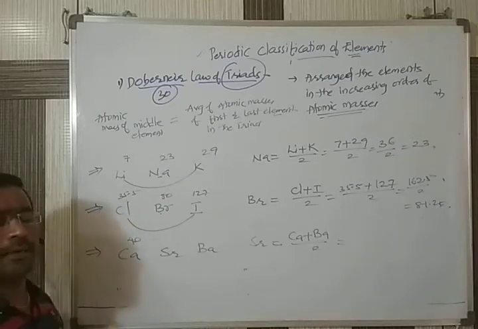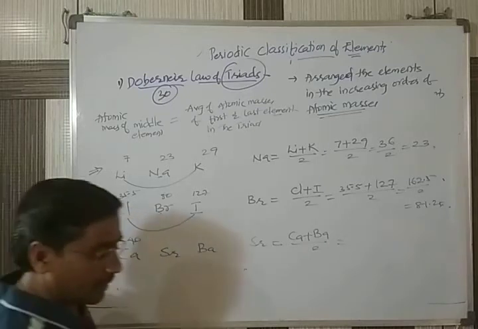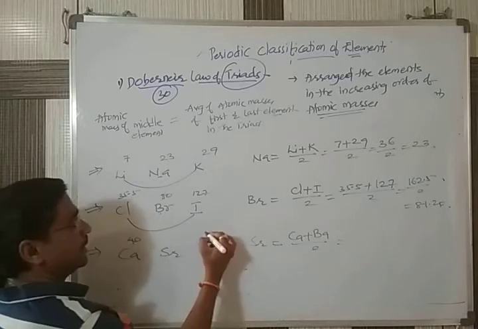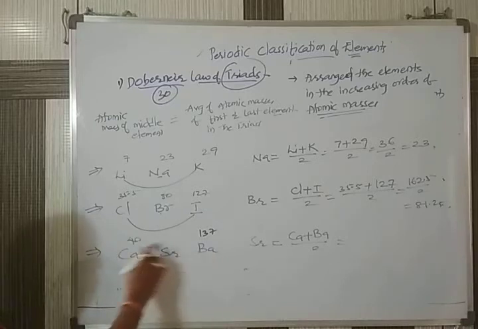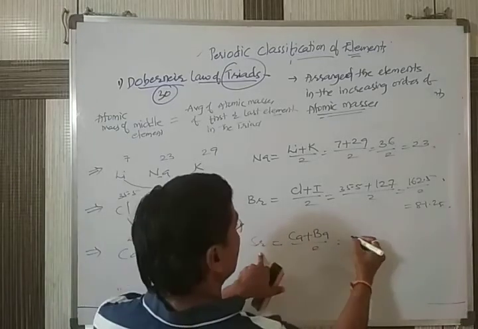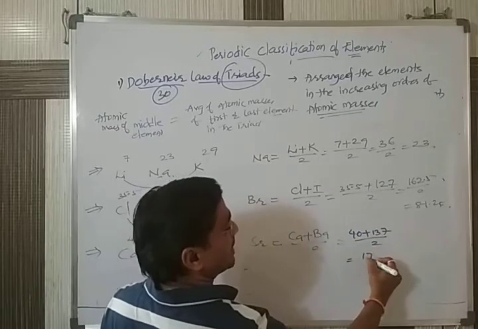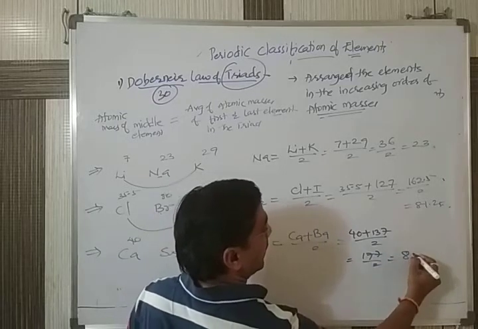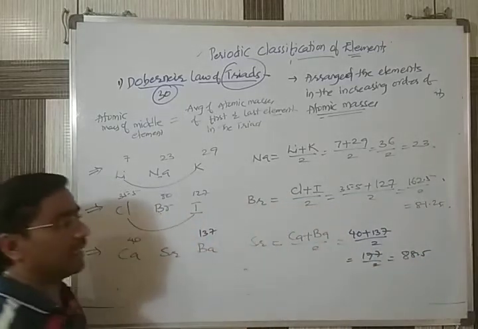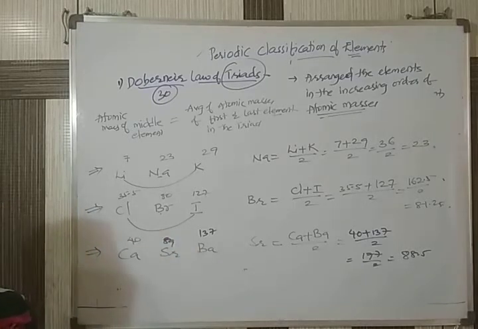Calcium, the main component of our bone, has an atomic mass of 40. Next one we have is barium. Its value is 137. So according to the rule, strontium is 40 plus 137 by 2. That is 177 by 2, which is 88.5. We are getting a practical value of 88.5, and the strontium we have is 89. So approximately we are getting nearby values.